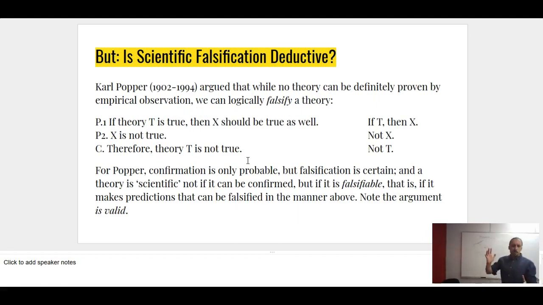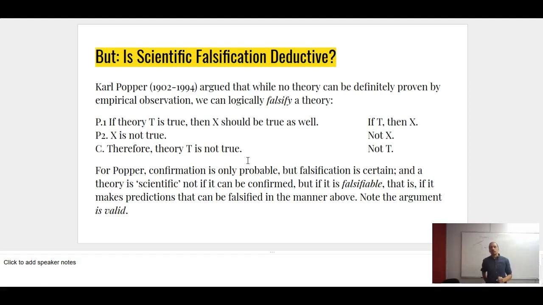So we're doing a little bit of philosophy for fun here. Karl Popper suggested that, okay, sure, no theory can be definitely proven deductively valid by empirical observation alone. However, what we might be able to do is logically falsify a theory. So now that we have the concept of validity and invalidity clear in our minds, we can actually see the distinction here between empirical confirmation, which looks a little bit like affirming the consequent. Right? So that's why induction is not deductive. Induction doesn't guarantee the truth of the conclusion. But we can use logic, Karl Popper says at least, to show not when a theory is true, but when it's false.